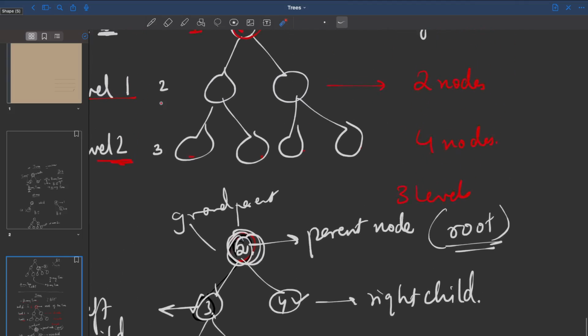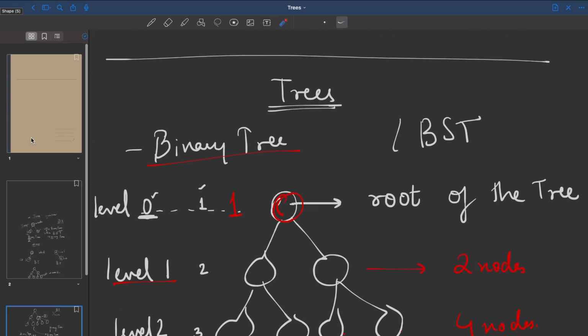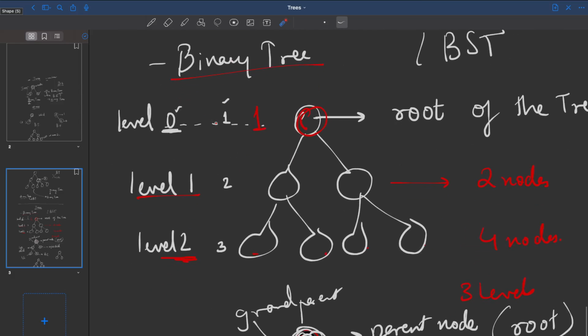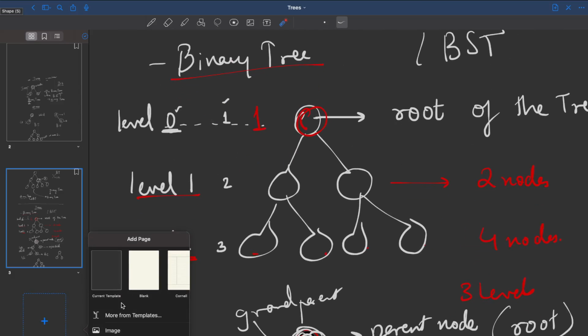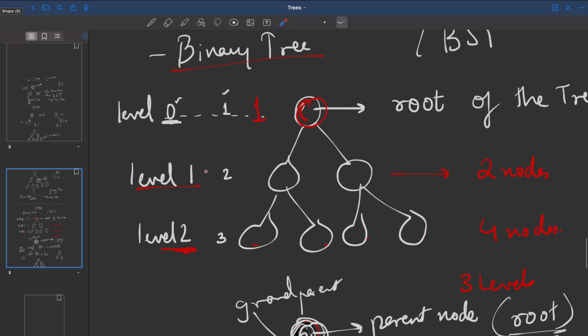Okay. Let's recap what we have done. We have understood what a binary tree is. A binary tree is basically a tree which has at the max 2 children. The one on the left is called the left child, otherwise it's the right child.